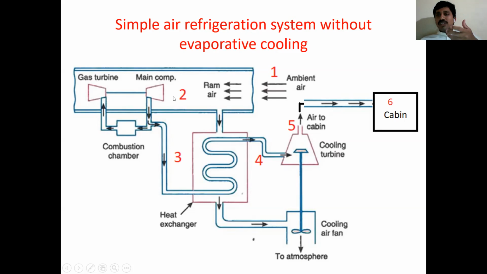After the main compressor, too much pressure rise takes place, and along with pressure, temperature also rises. So high pressure, high temperature air is inside the tube of the heat exchanger. Over the tube, we have only ram air, which means only a little temperature rise after compression.